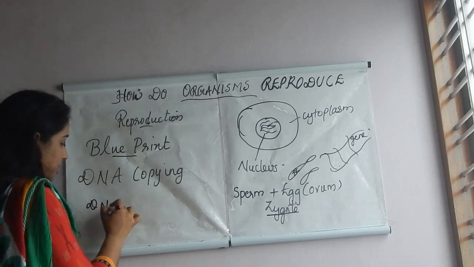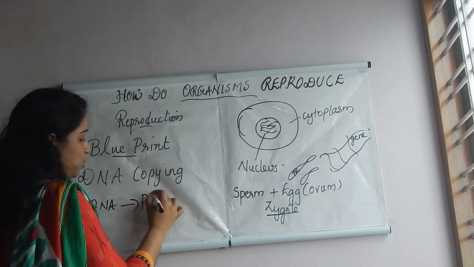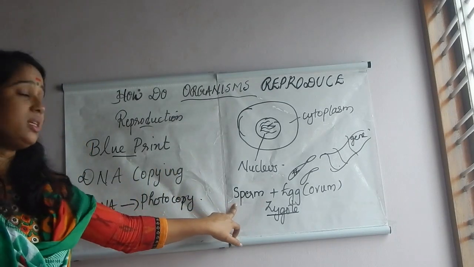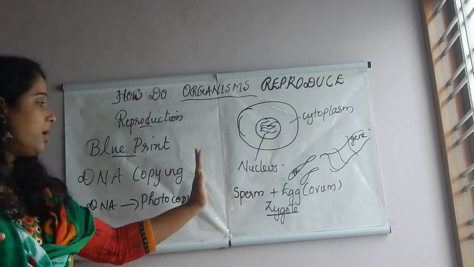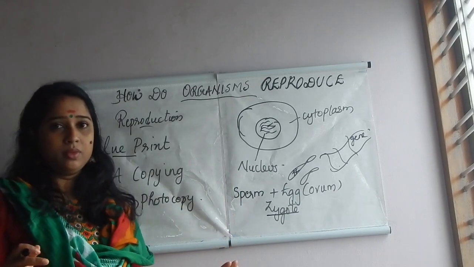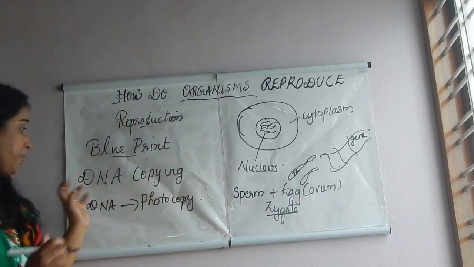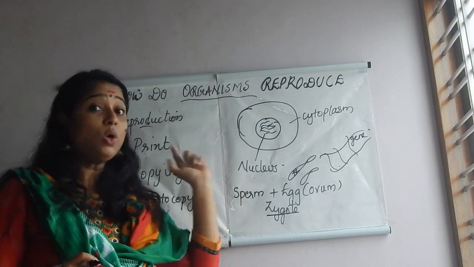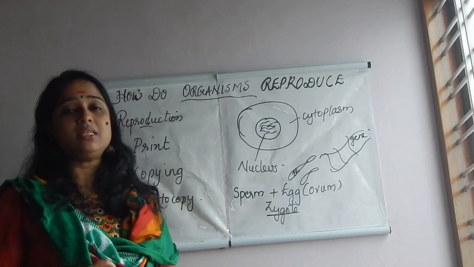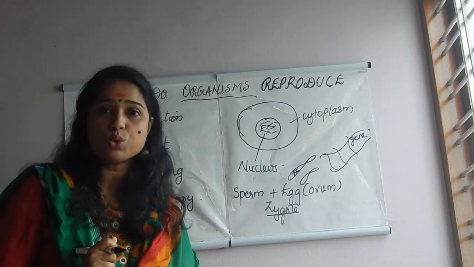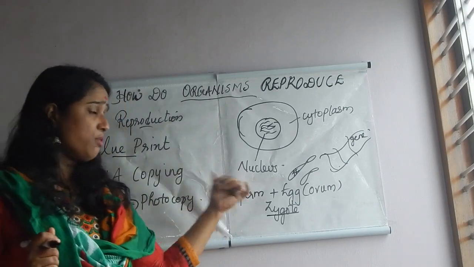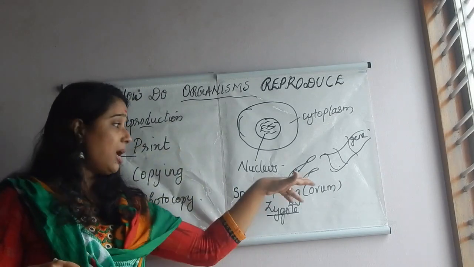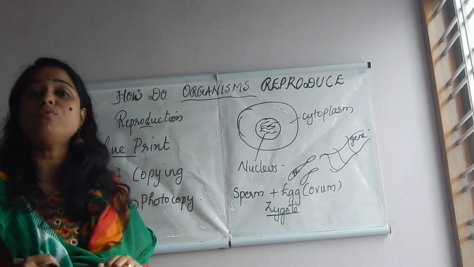DNA of the father. First, what is produced? You know, photocopying. It forms a photocopy. Similarly, the DNA of the mother also forms a photocopy, because both DNAs are needed. Father's DNA is needed, and along with that, mother's DNA is also needed. So father's DNA takes a photocopy inside the body, and mother's DNA also takes a photocopy.